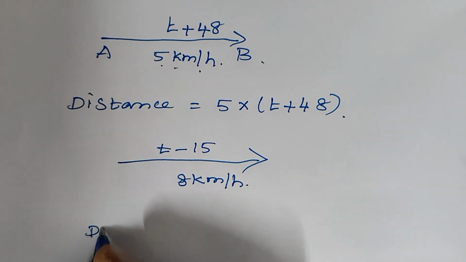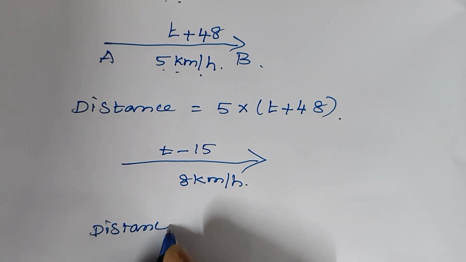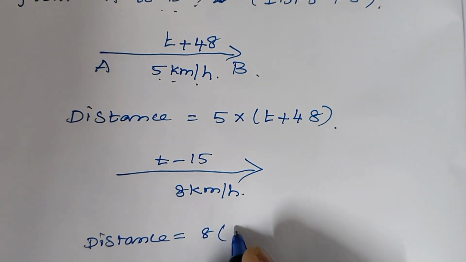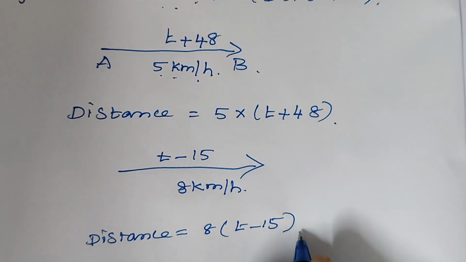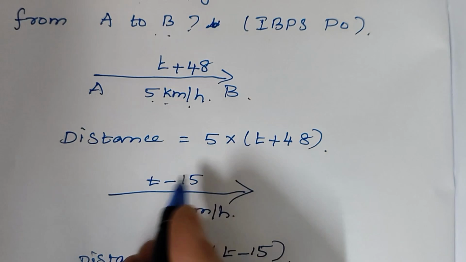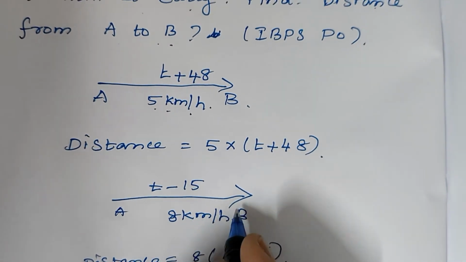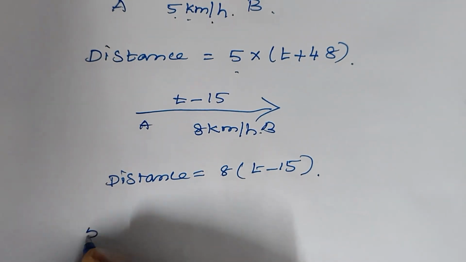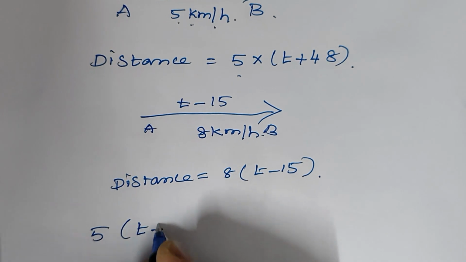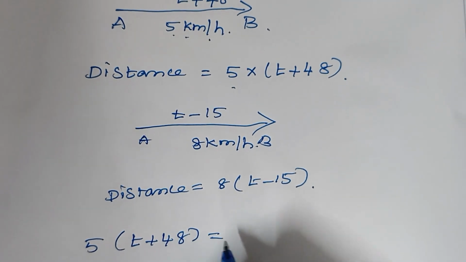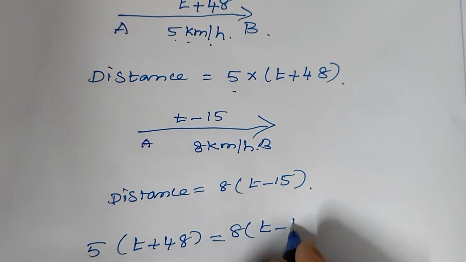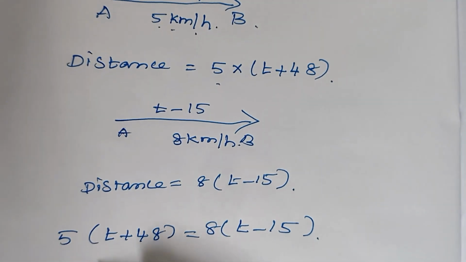So, what is the distance now? 8 into T minus 15. So, distance is same, A to B. Therefore, here 5 into T plus 48 equal to 8 into T minus 15.